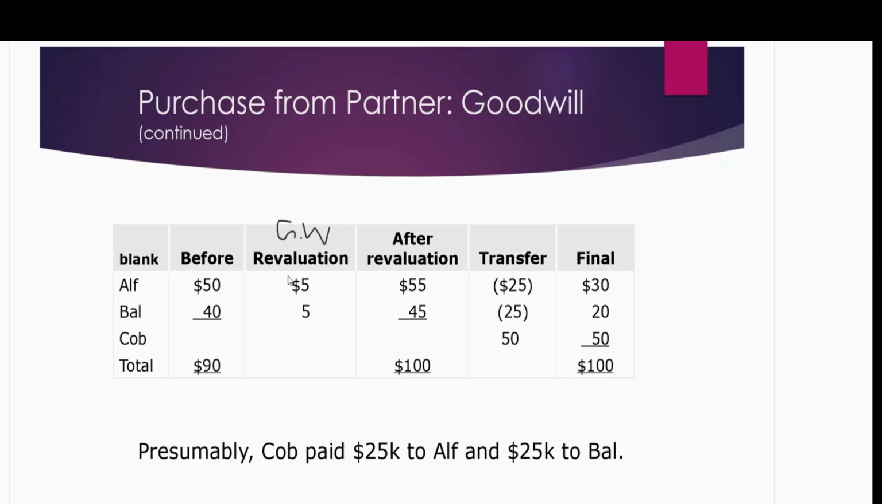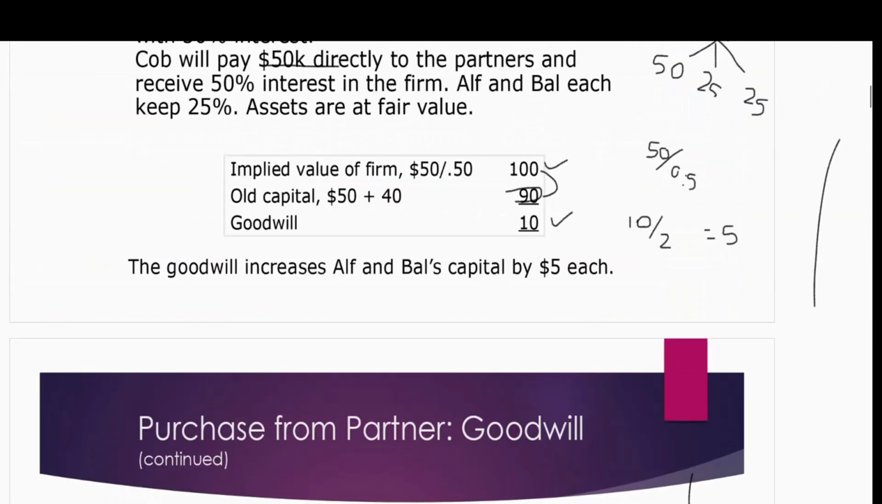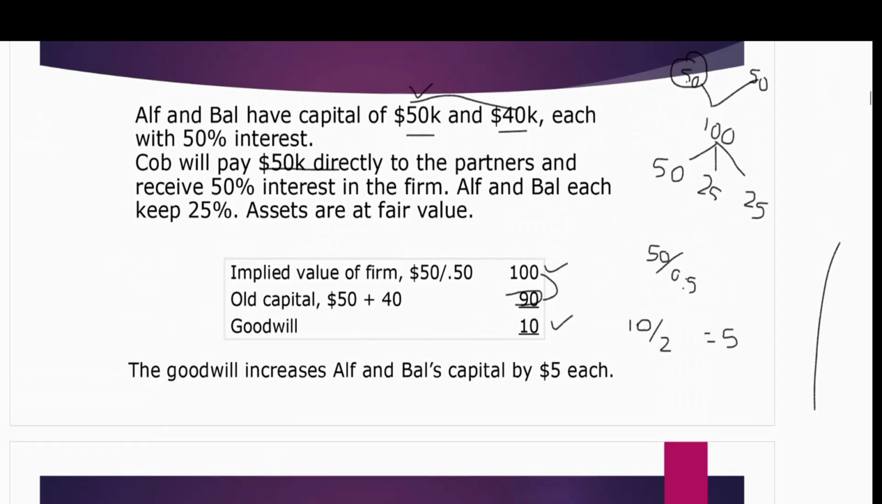After adding this revalued capital, Alf capital after the revaluation is 50 plus 5, 55. Bal is 40 plus 5, 45. Now you can see we get exactly our implied fair value, $100, which we calculated in the previous part. Anyways, now Co is, let me show you here.